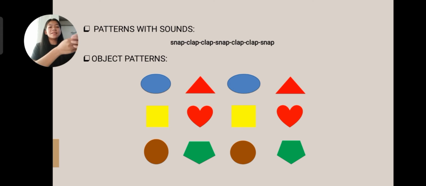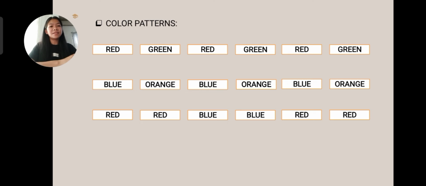So the third one is circle, pentagon, circle, pentagon. These are the examples of object patterns. The last is color patterns. For example, red, green, red, green, red, green. Second one is blue, orange, blue, orange, blue, orange. The third one, red, red, blue, blue, red, red.